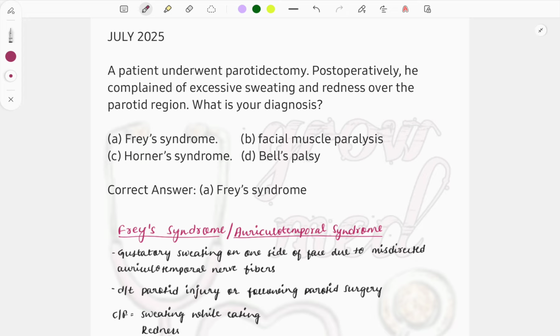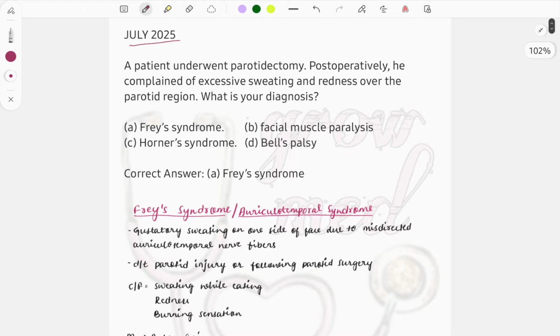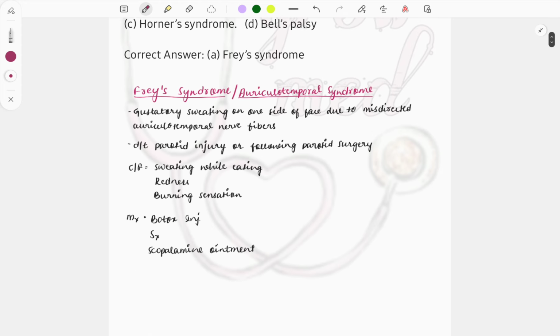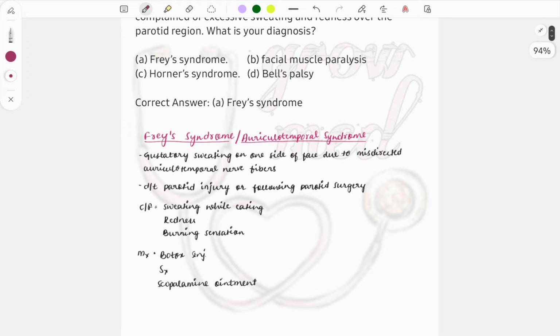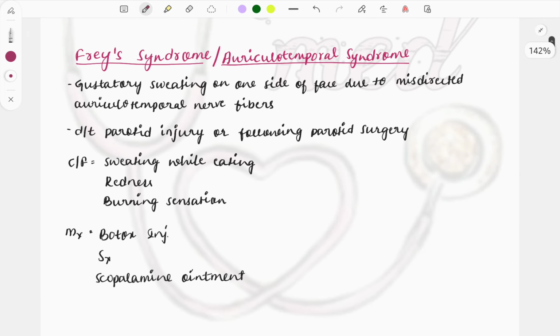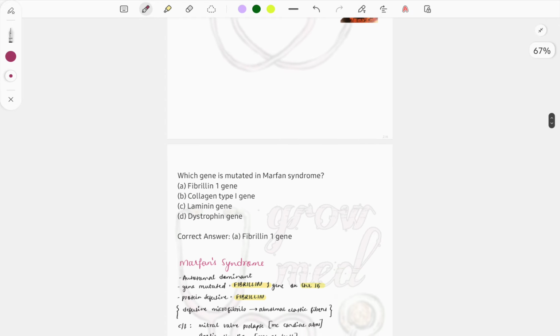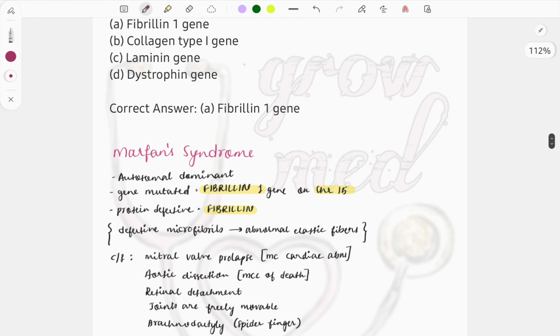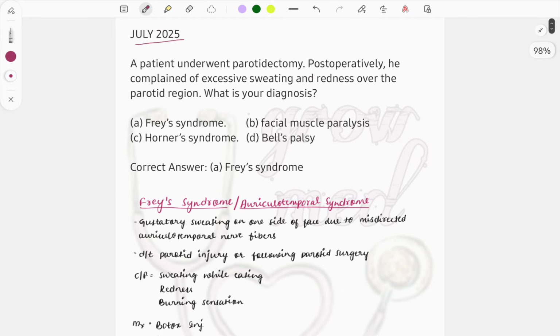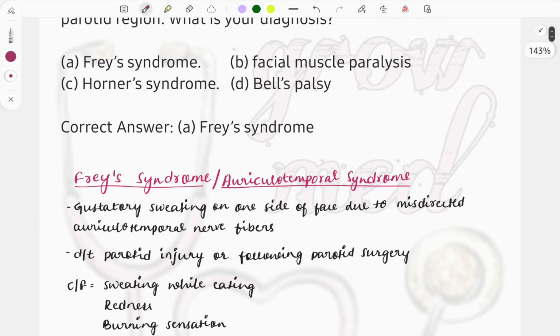In this video, I will be discussing some PYQs which were asked in the recent July 2025 exam. So I'll give you a brief overview of what we will be doing in this video. I'll discuss the MCQ, and along with that we will discuss what the right answer is, why it is right, and everything related to that topic, so that if a question is asked in future exams from this topic, you will get it correct. We will be discussing 5 MCQs, 5 PYQs, and along with that, the whole disease aspect.